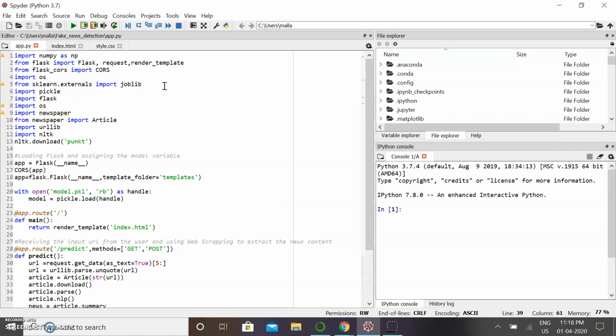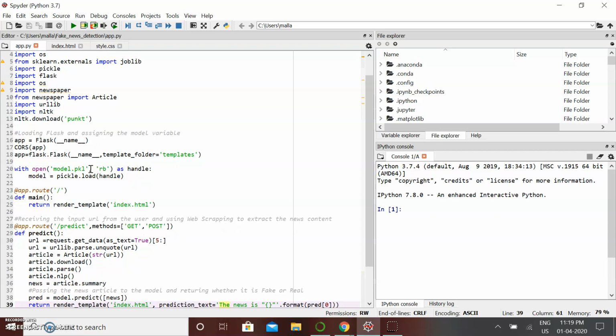Here first we import all the required libraries and then load the Flask app. Flask is a web application framework, and assign the model variable.